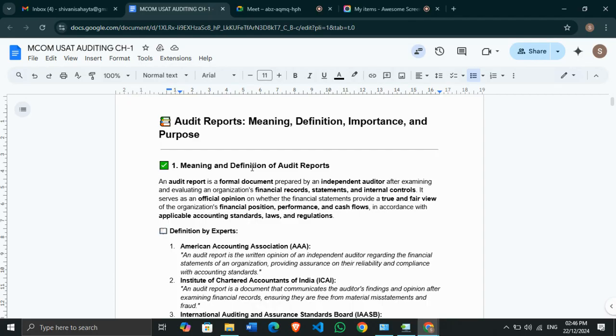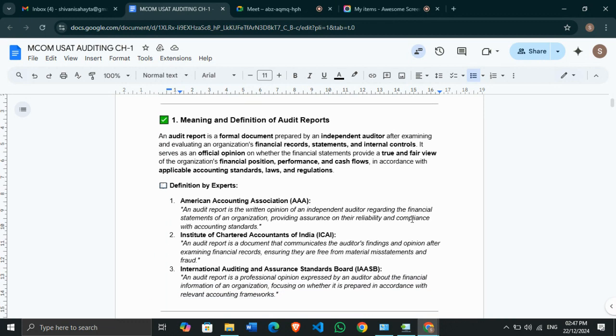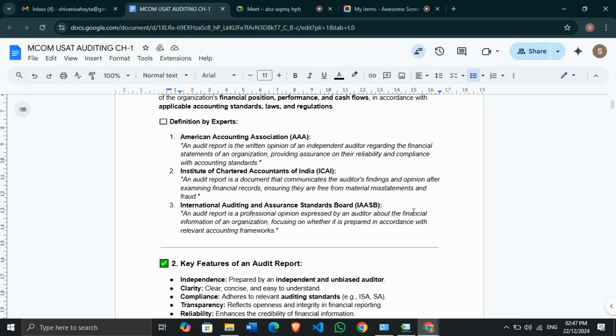According to ICAI, an audit report is a document that communicates the auditor's findings and opinions. Whatever the auditor has found in your financial statements after going through your financials, the audit report is a document that shows the auditor's findings and opinions after examining the financial records, ensuring that they are free from material misstatements and fraud. Okay, it ensures that if you have made all the financials as per the accounting and auditing standards, and if it is audited by the auditor, it is not a fraudulent statement or any misstatement, and they are trustable and reliable. We can rely on that.